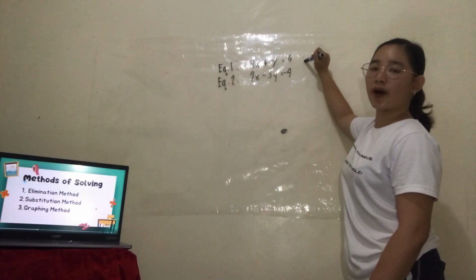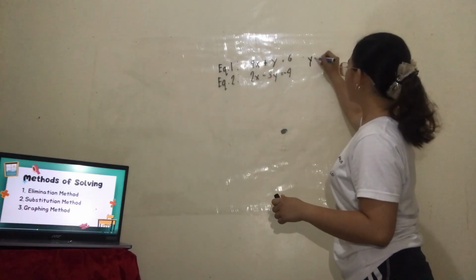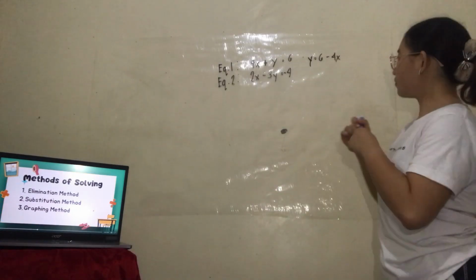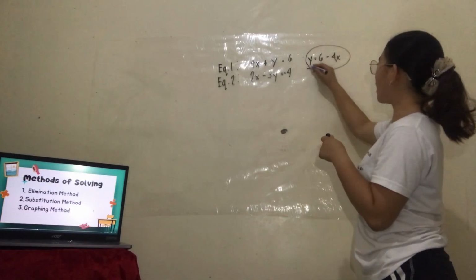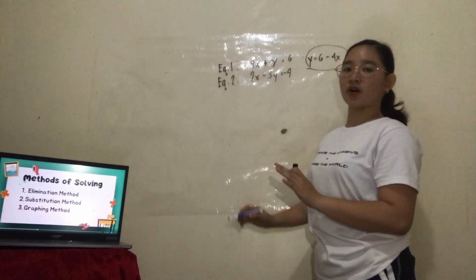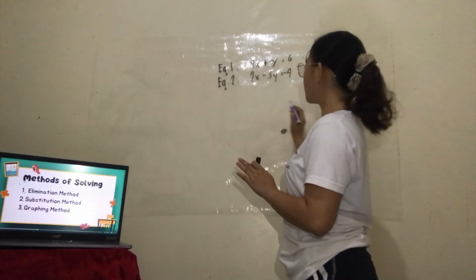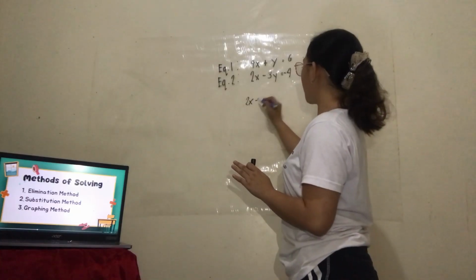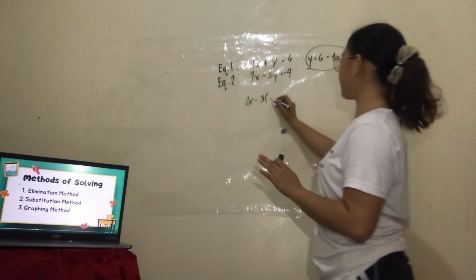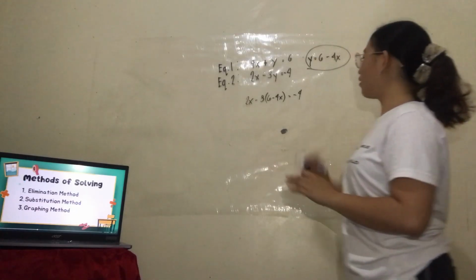To get the value of y, we're going to transpose the 4x to the other side. So we have y is equal to 6 minus 4x. Now we have a value of y, so we're going to substitute it into the second equation. We have 2x minus 3y is equal to negative 4. So we have 2x minus 3 multiplied by the value of y, which is 6 minus 4x, is equal to negative 4.